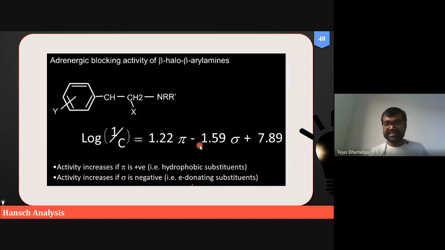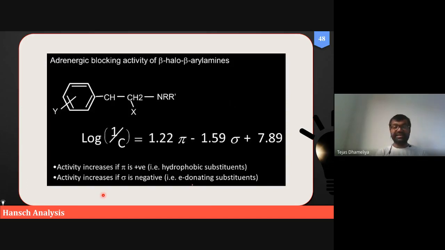But in this case, sigma is minus 1.59. What does it signify? It signifies that if sigma increases, biological activity, who will say whether it increases or decreases? If sigma increases, then biological activity, increase or decrease?